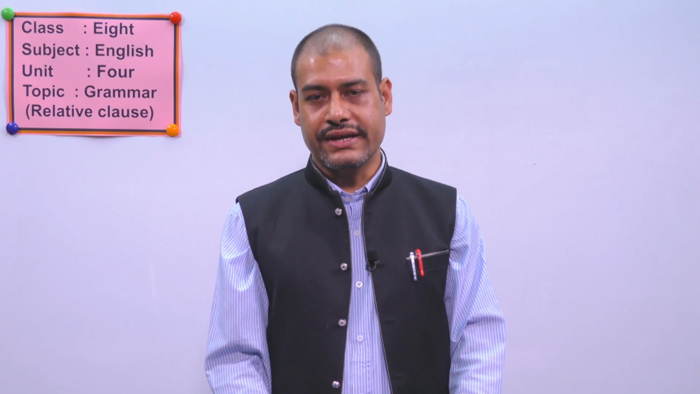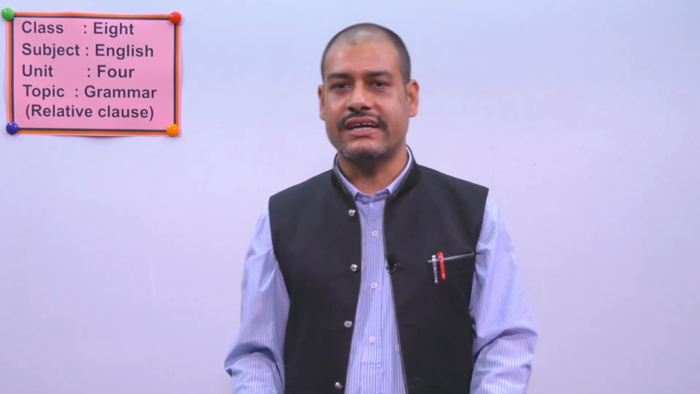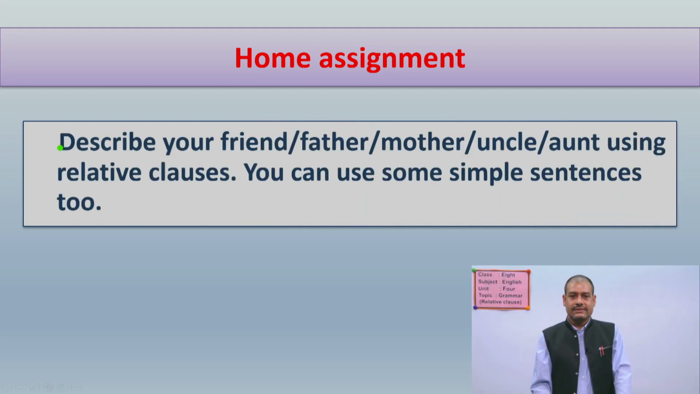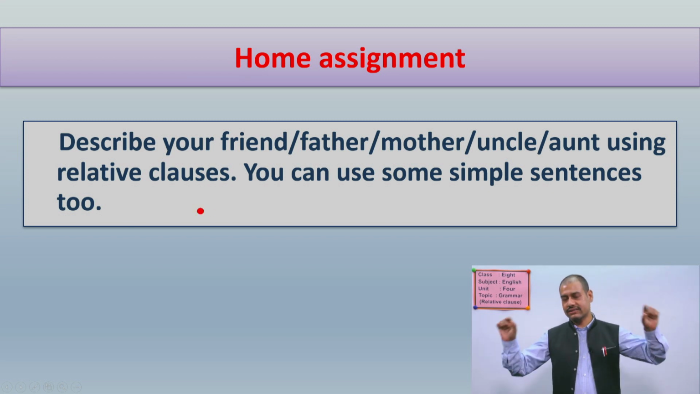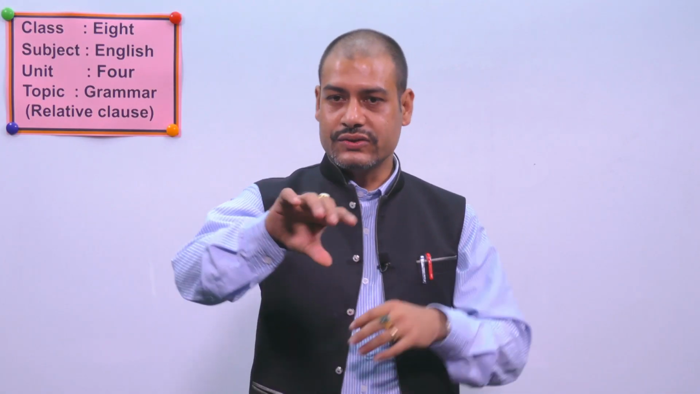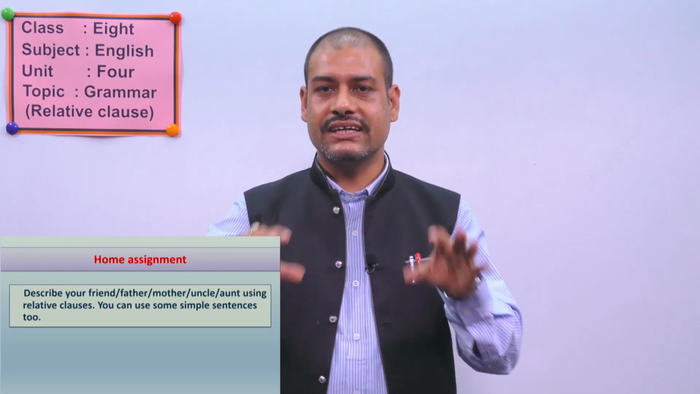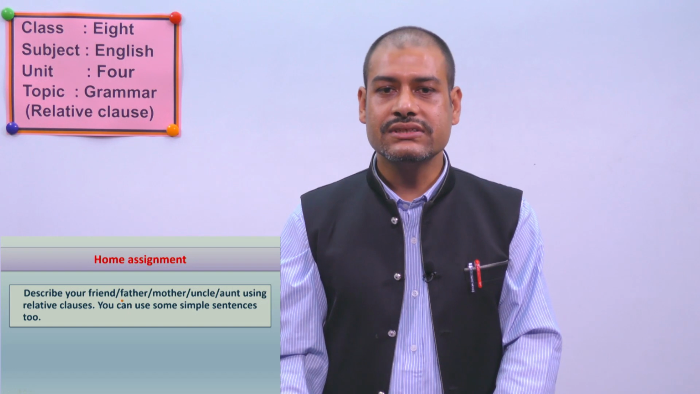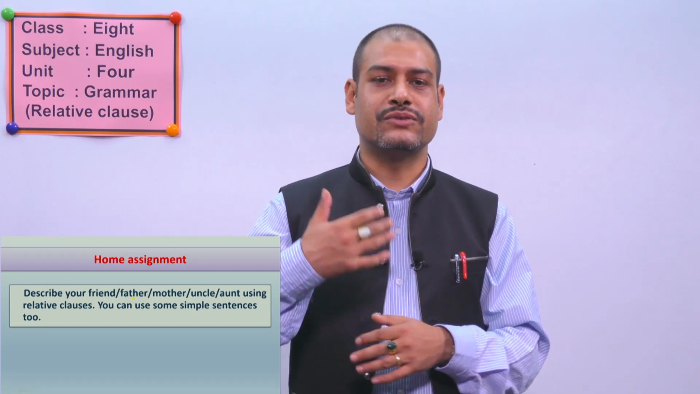Now I would like to give you a home assignment, homework. Your homework is to describe your friend, father, mother, uncle, aunt or anyone else using relative clauses. You can use some simple sentences too. I have already shown you in our first slide and second slide, so you can use relative clauses, and at the same time you can write some other sentences. This is your home assignment and you have to complete it and show your parents also.